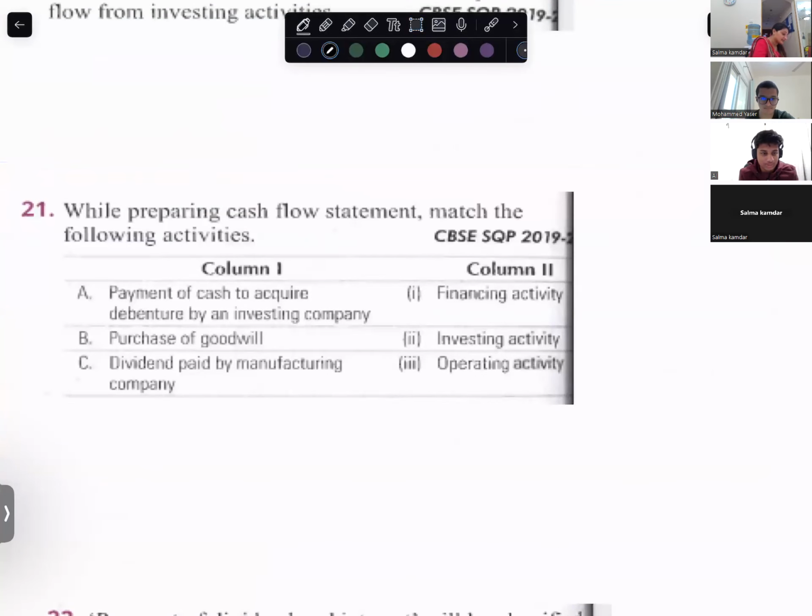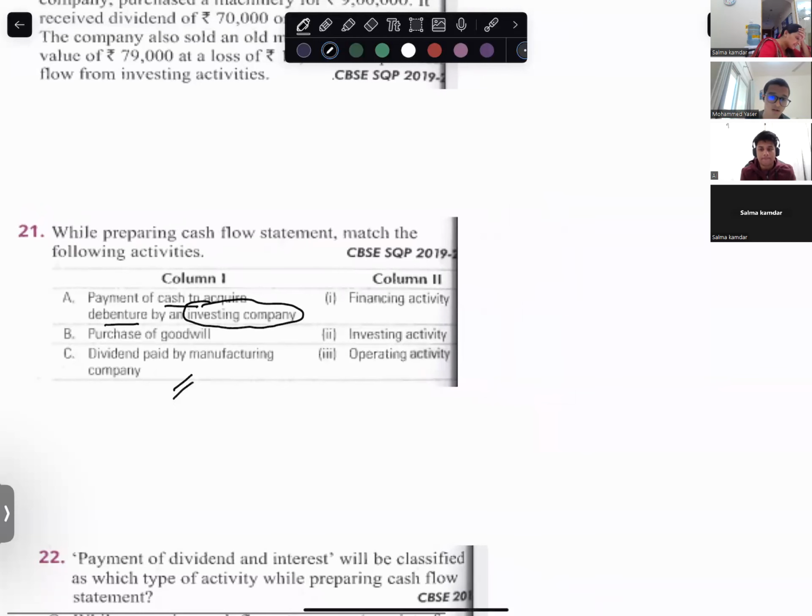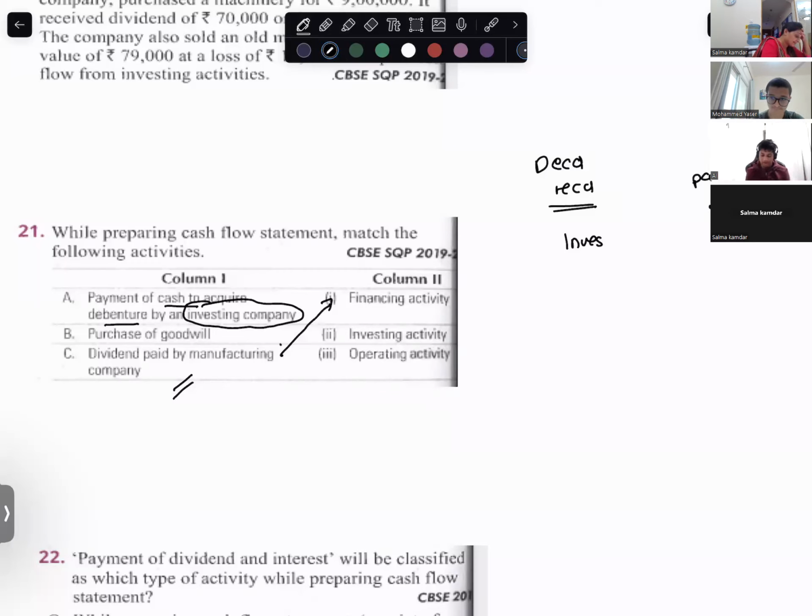Three activities. Preparing cash flow, match the following cash activities. To buy debentures, which activity? Payment of cash equity venture is financing. Buying by an investing company is operating. Purchase of cars. Dividend paid is financing activity, and dividend received is investing activity. C will be 1.